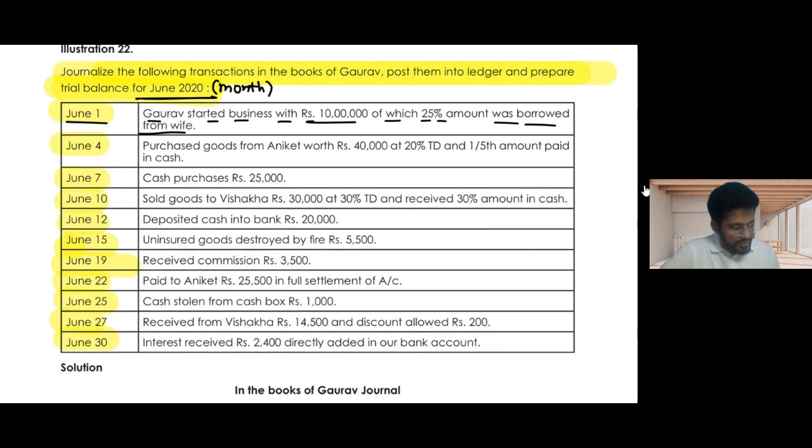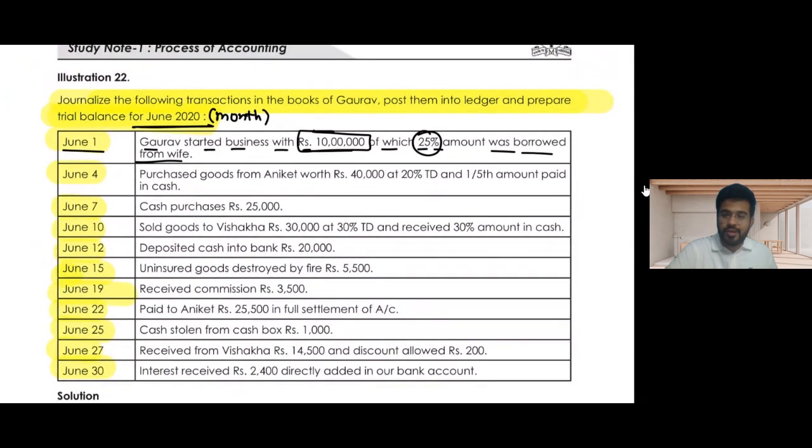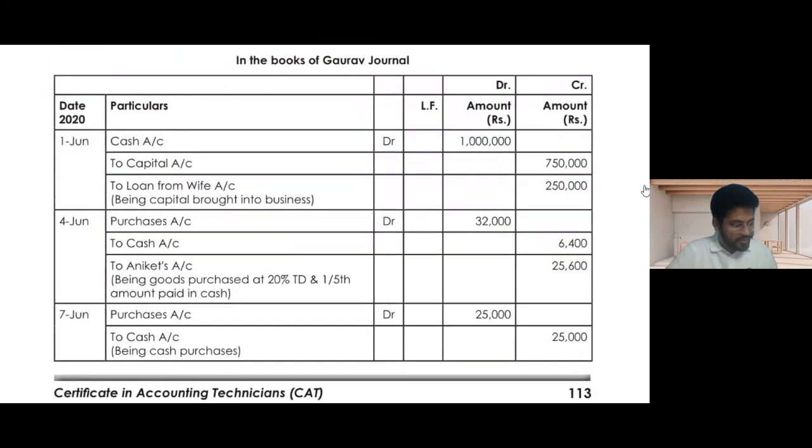For the first entry, we have Gaurav starting business with a capital of 10 lakh, and out of the 10 lakh, 25% is borrowed from wife. Borrowed means it's a loan. So we will have cash in our business: cash account is debited with 10 lakh rupees because cash has been introduced.